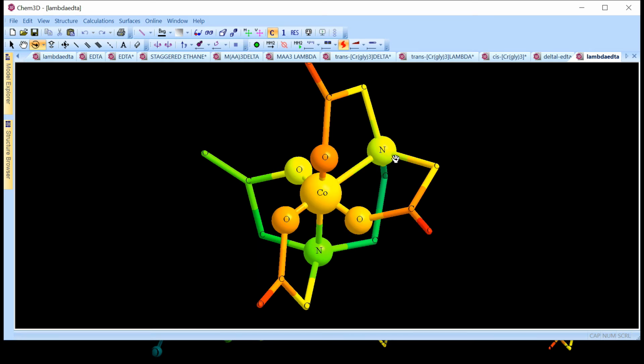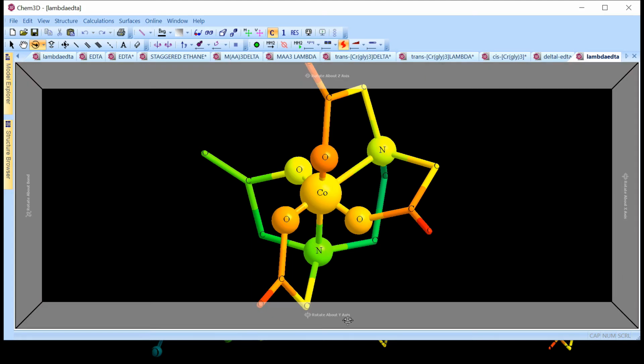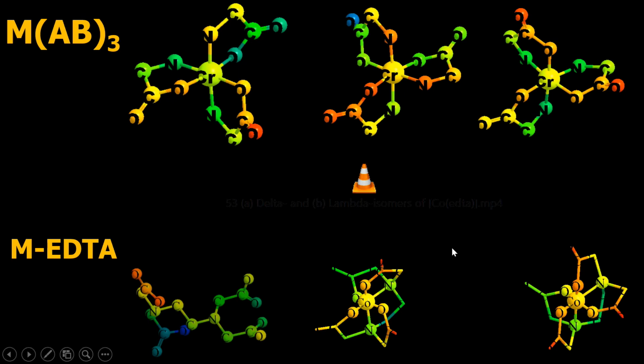So this is your anti-clockwise movement. 1 clockwise, 1 anti-clockwise. Now come over here. This oxygen is connected to this nitrogen, so I have to again move, oxygen to nitrogen is moving anti-clockwise. So 2 anti-clockwise movements. Therefore this is going to be my lambda isomer.